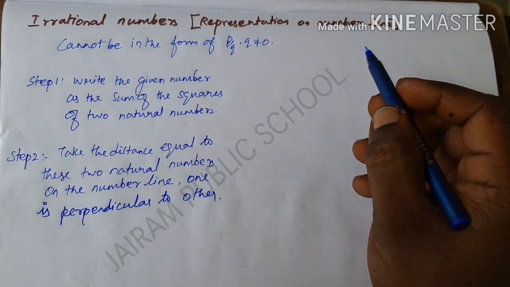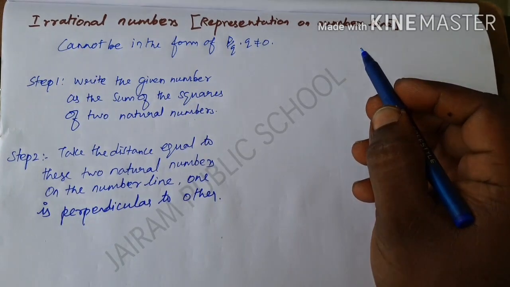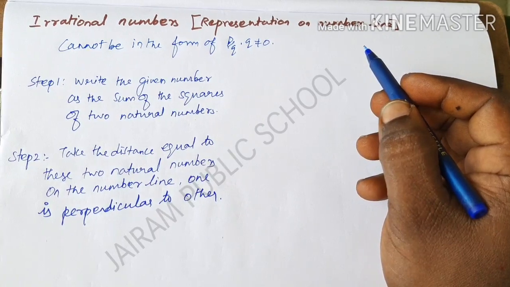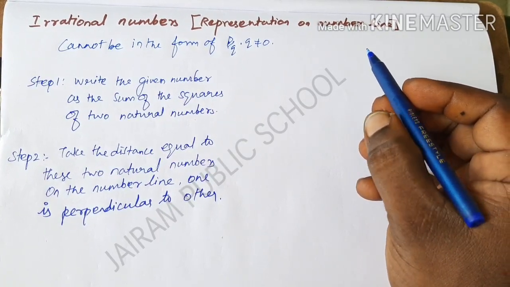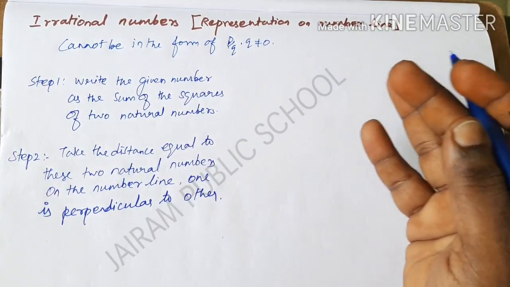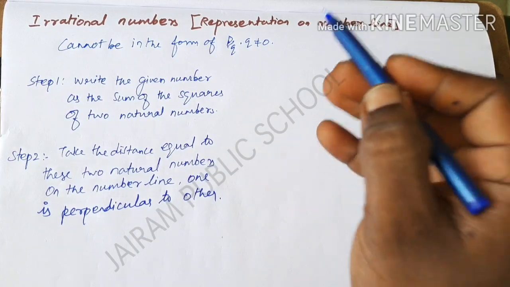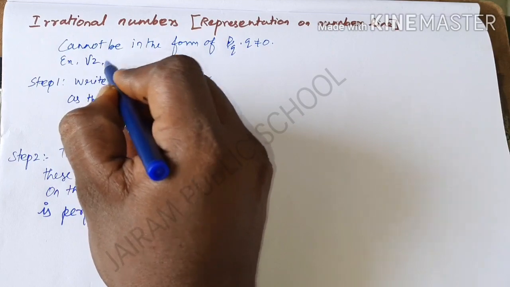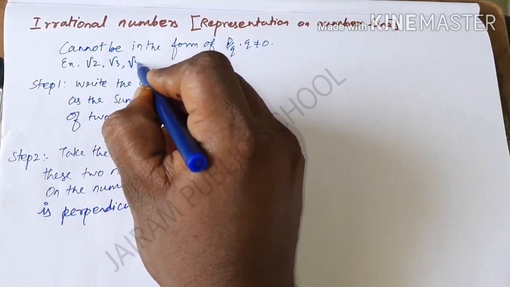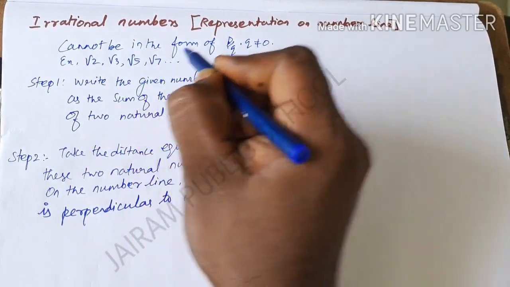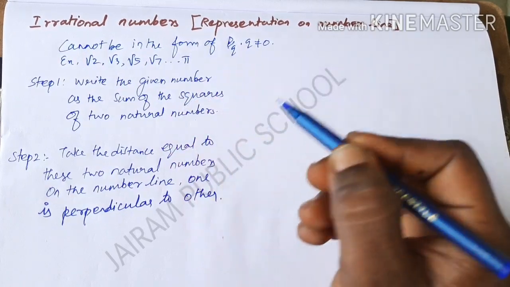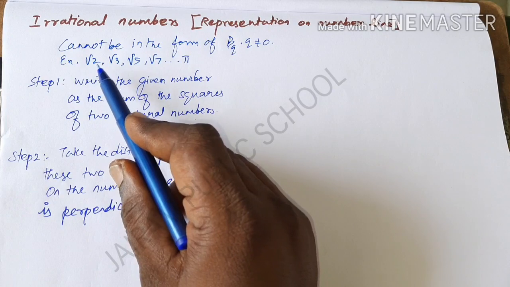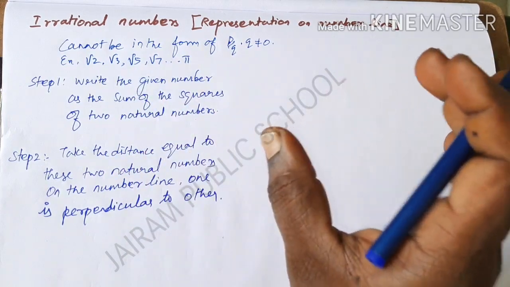Now I am going to explain how to represent an irrational number on a number line. If it is a rational number, you know how to represent it on a number line, as you already learned in your lower classes. Now I am going to take irrational numbers, for example root 2, root 3, root 5, root 7 and so on. Pi is also a good example of an irrational number. I am going to explain how to represent root 2, root 3, root 5 on a number line.